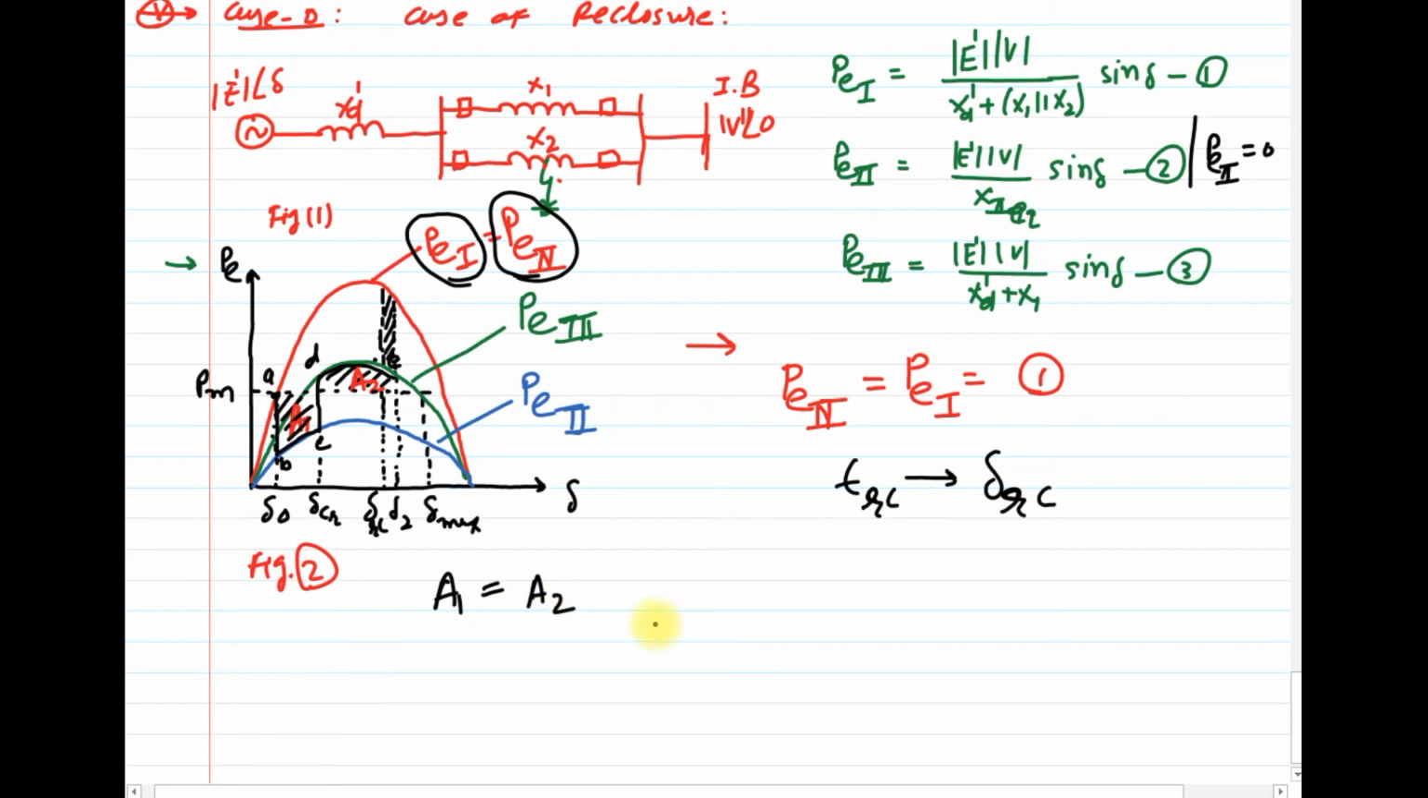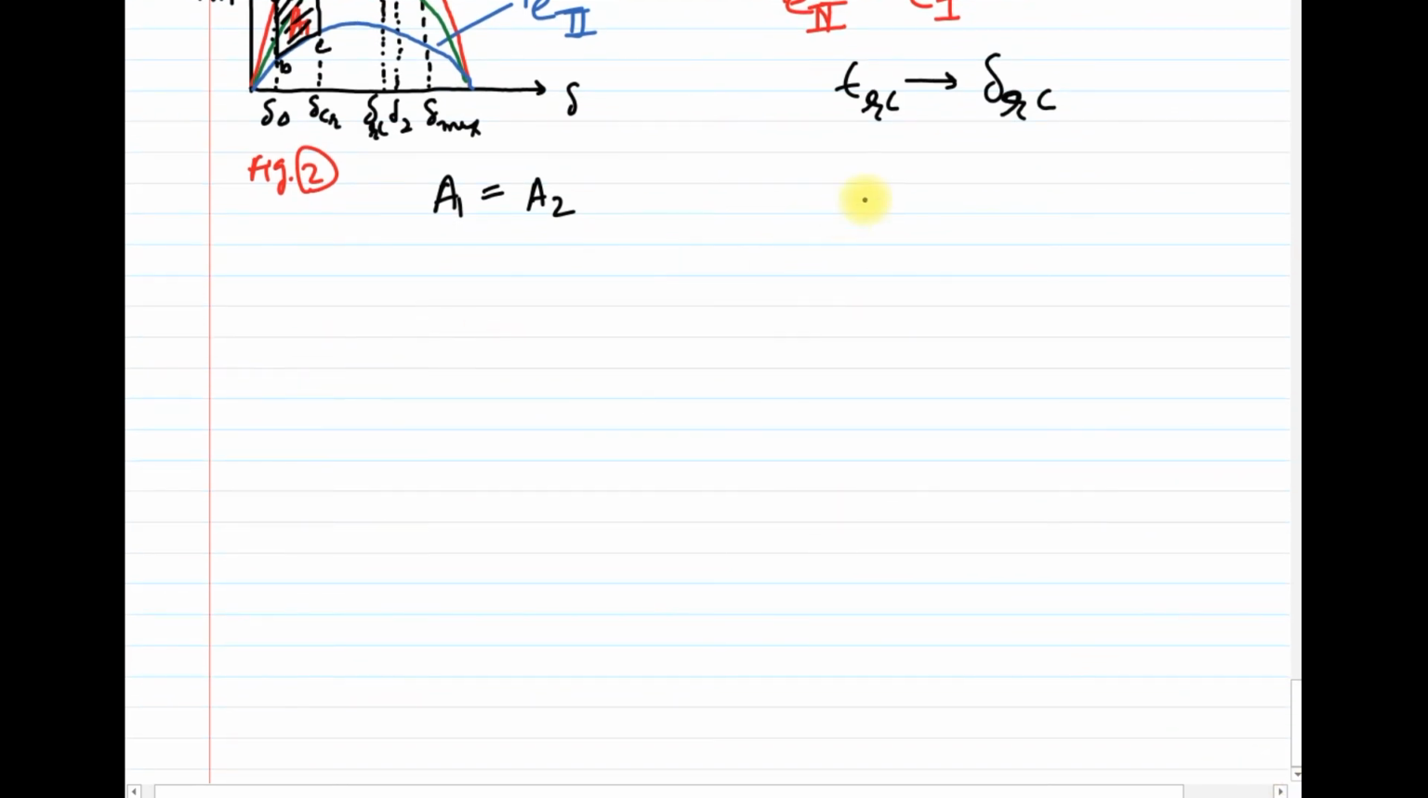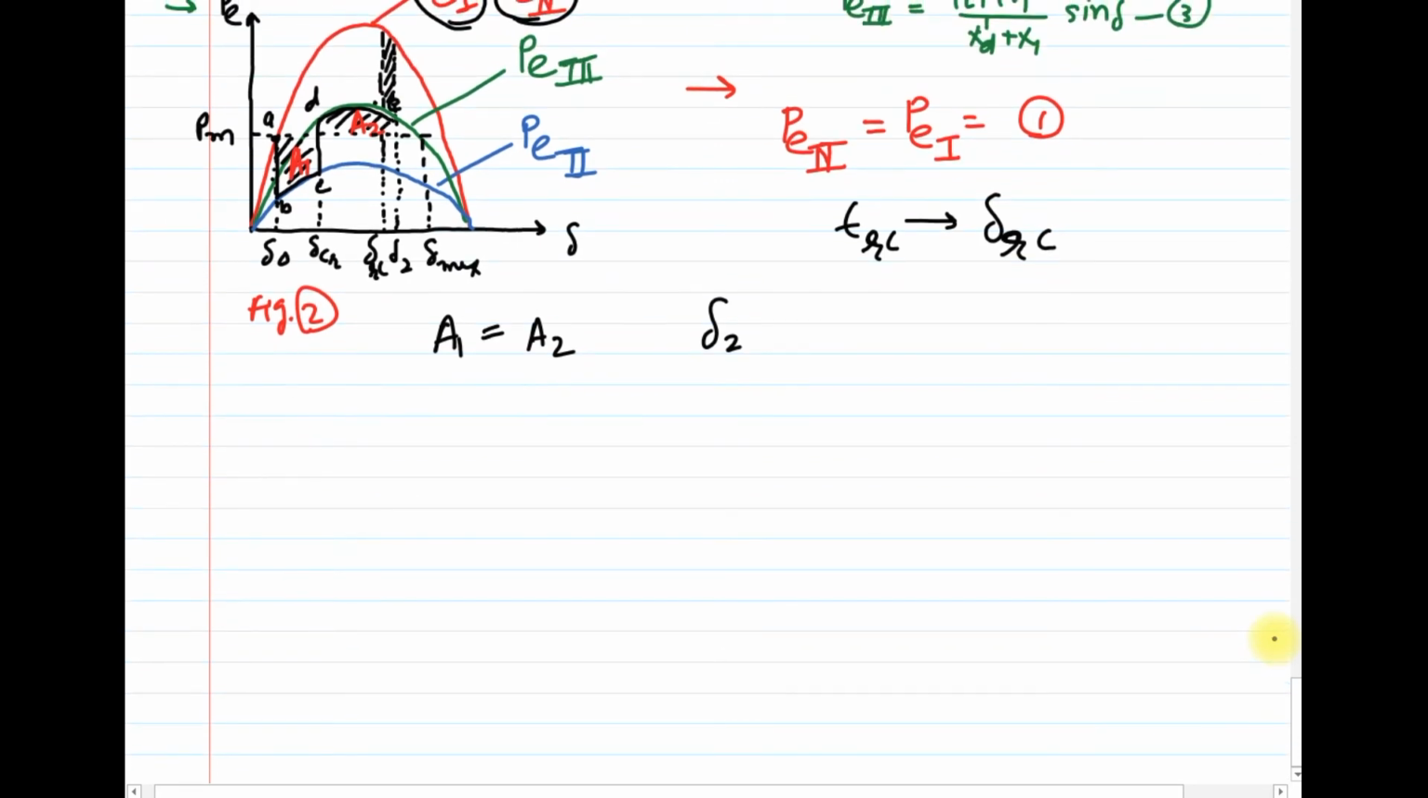So we need to calculate, before that, just calculate the angle delta 2. We have written it already, but again I will write the equation of angle delta 2, or I can say delta max for critical clearing angle. Delta 2 is equal to delta max, or the maximum angle at which we can get the stable operation during this faulty condition. Okay, so delta 2 is equal to delta max, which is equal to pi minus sine inverse